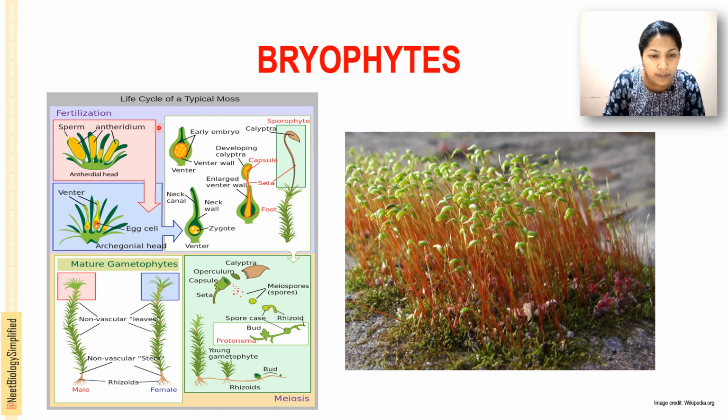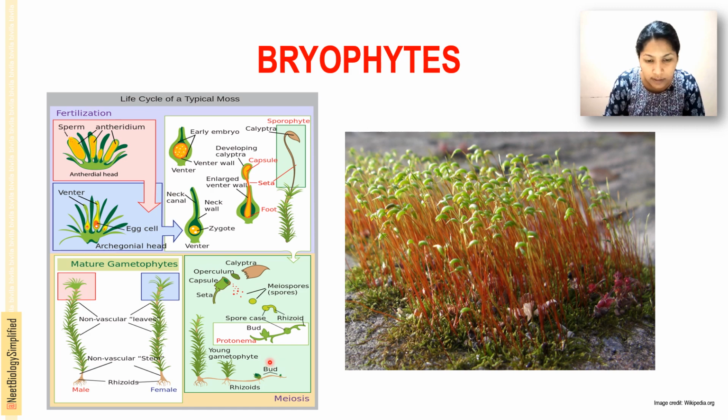Here you can see in this picture the life cycle of a typical moss. This is a capsule. The capsule has an operculum. When the operculum opens, the spores are released, and the meiotic spores form the rhizoid and the bud, and the primary protonema is formed. When the spores develop into protonema, there is a green, creeping, branched, filamentous form, and after that the protonema develops into the secondary protonema as a lateral bud.